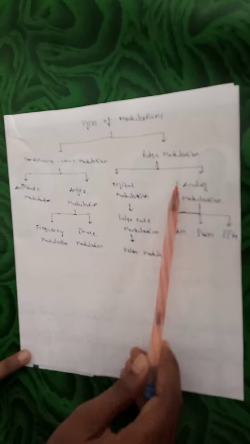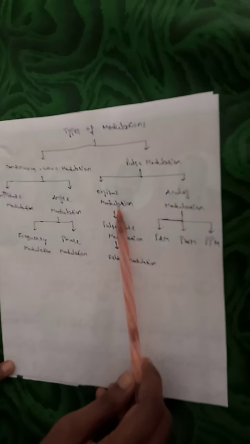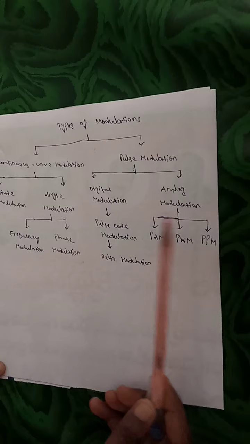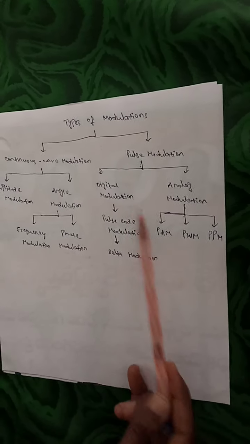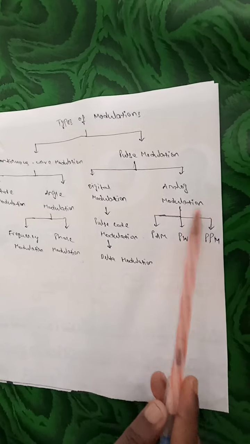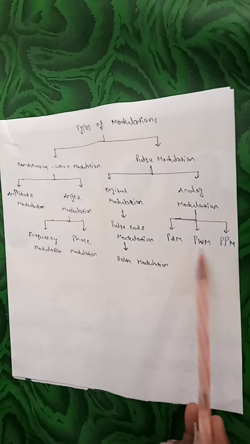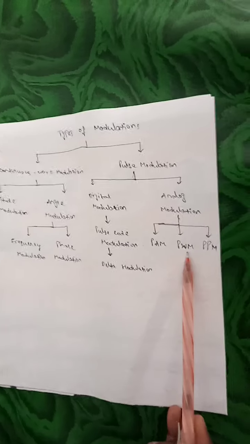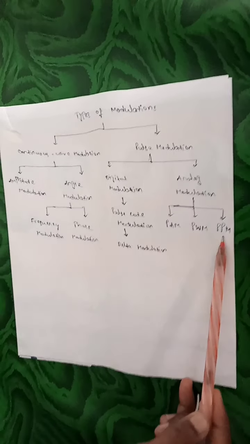Pulse modulation will be divided into two types: digital modulation and analog modulation. Digital modulation will be divided into pulse code modulation and delta modulation. Analog modulation will be divided into three types: PAM, PWM and PPM.